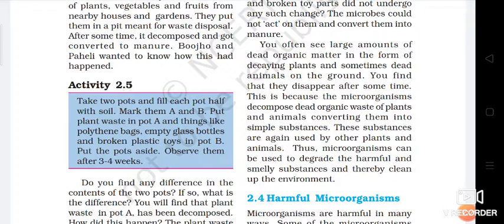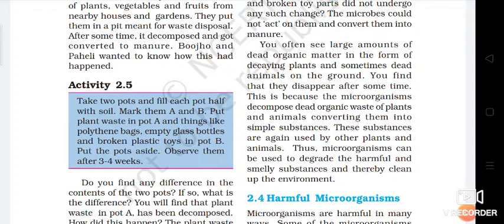If any plant is broken for any reason, all the leaves, all the flowers, fruits, whatever it is, will be lying on the ground as it is. No one is going there to clean those things. But after some time, if you visit that place, you are able to see that there is nothing.